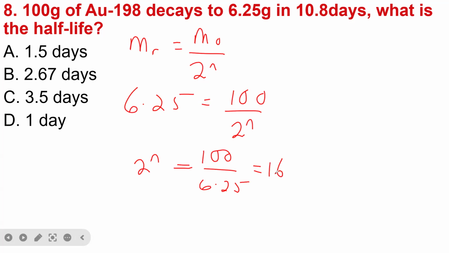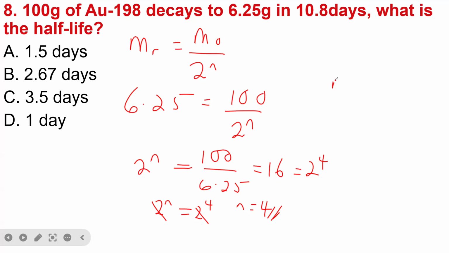Don't forget that 16 is the same thing as 2 power 4. So therefore, you can now say 2 power n is equal to 2 power 4. So this 2 will take care of this 2, then we now have n is equal to 4. So now how do we calculate the half-life?